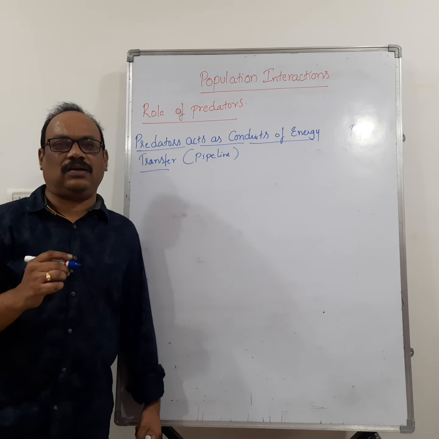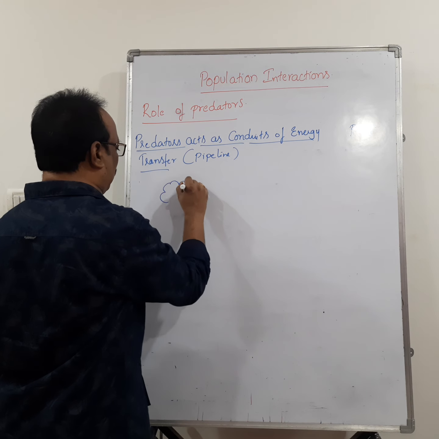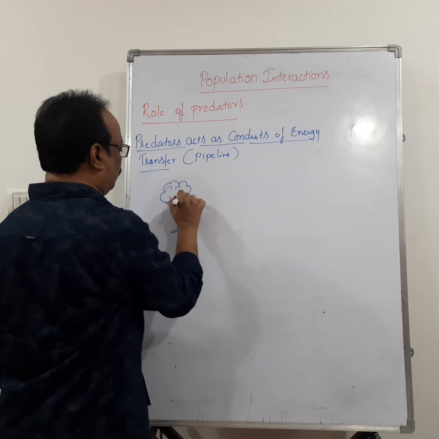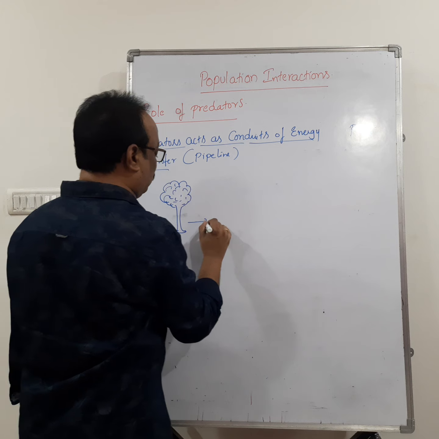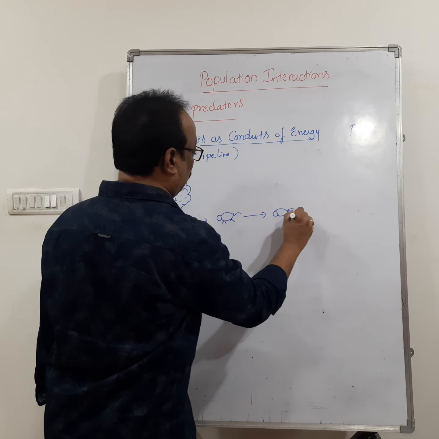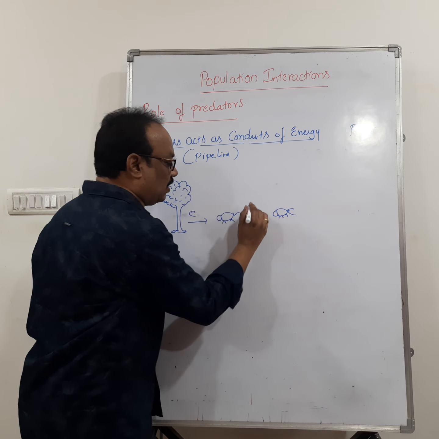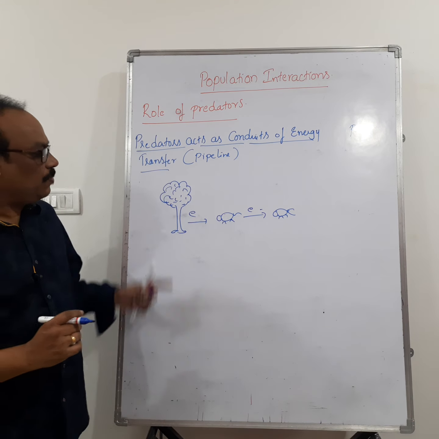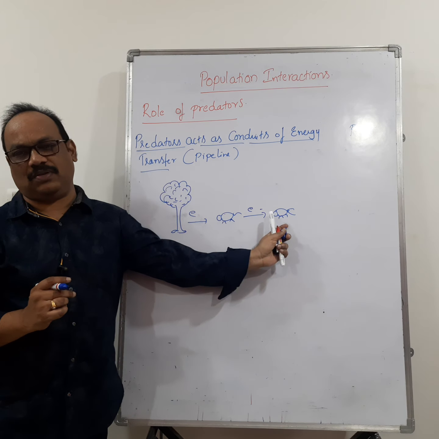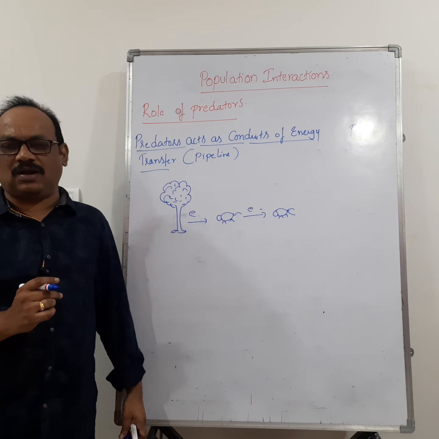How the predators are acting as the pipeline for transfer of energy means, if you take in nature a large tree, that means energy fixed by the green plants is transferred to higher trophic levels, right? So here the energy is transferred to this species, from this species the energy is transferred to another species. So predators are transferring the energy from producers to higher trophic levels. So they're acting as the pipeline for the transfer of energy.